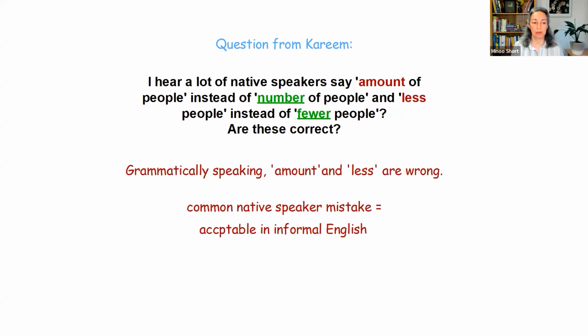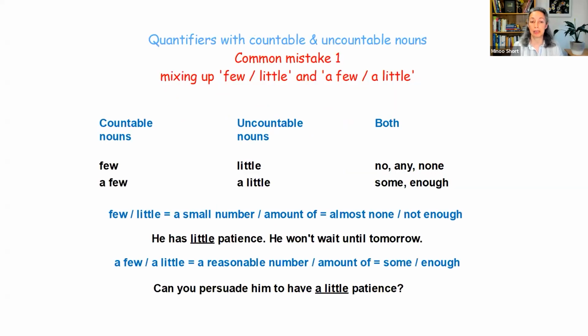The first one, a very important one that I keep talking about in many lessons, is mixing up the words few and a few and little and a little. So remember that few and a few are for countable nouns and little and a little are for uncountable nouns.